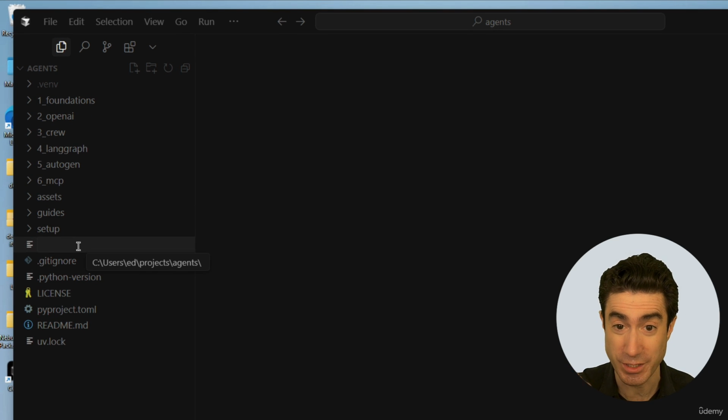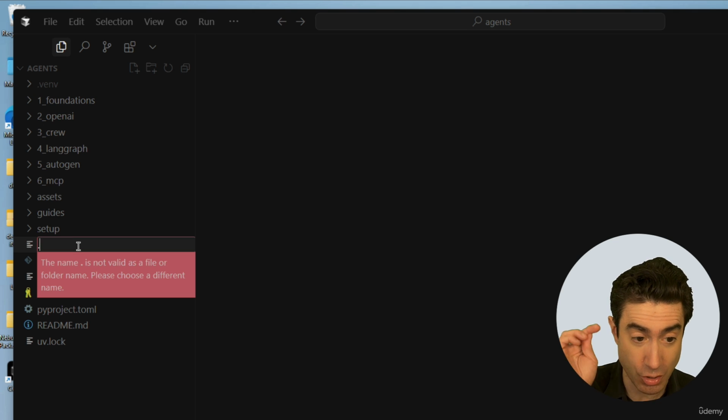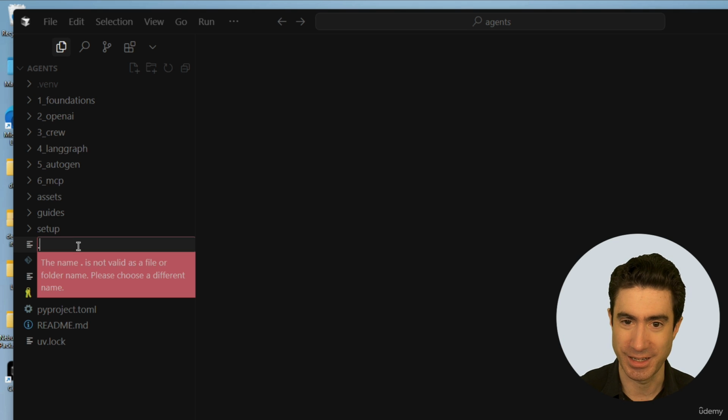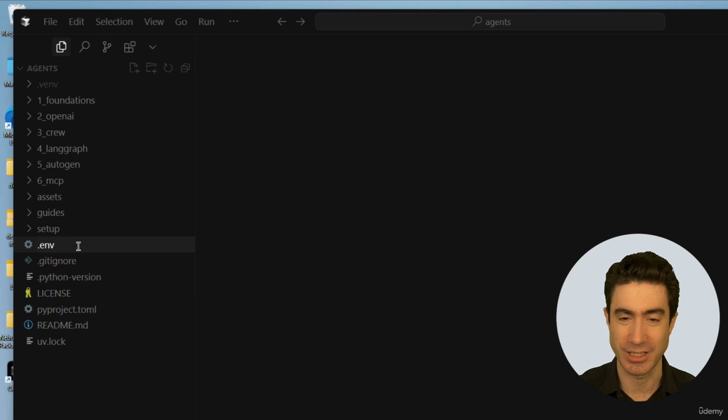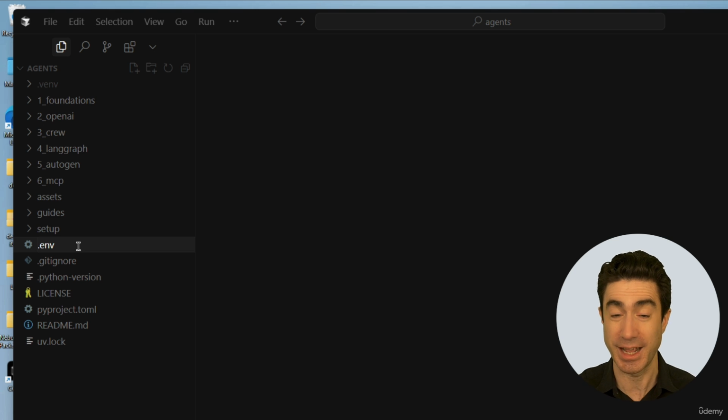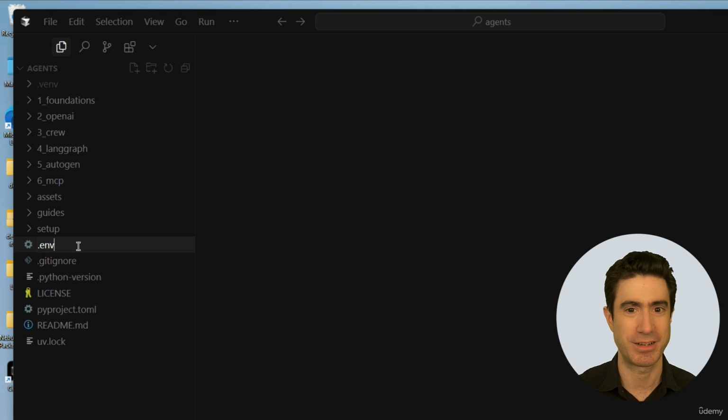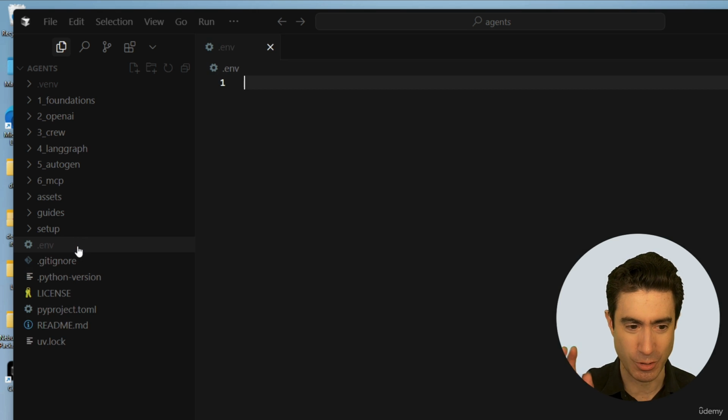And you have to call this file exactly the same thing. And that thing begins with a dot, a period, full stop, as we say in England, and then the letters E and N and V. So it's called .env, and it has to be called exactly that for a very particular reason that we'll get to later. But as long as you've called it .env and nothing else, then you're in great shape. So that is the name of this file.